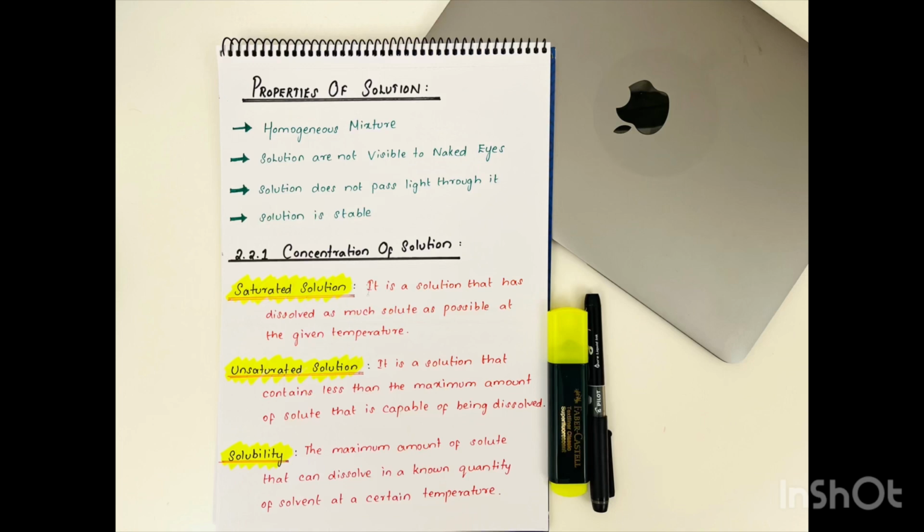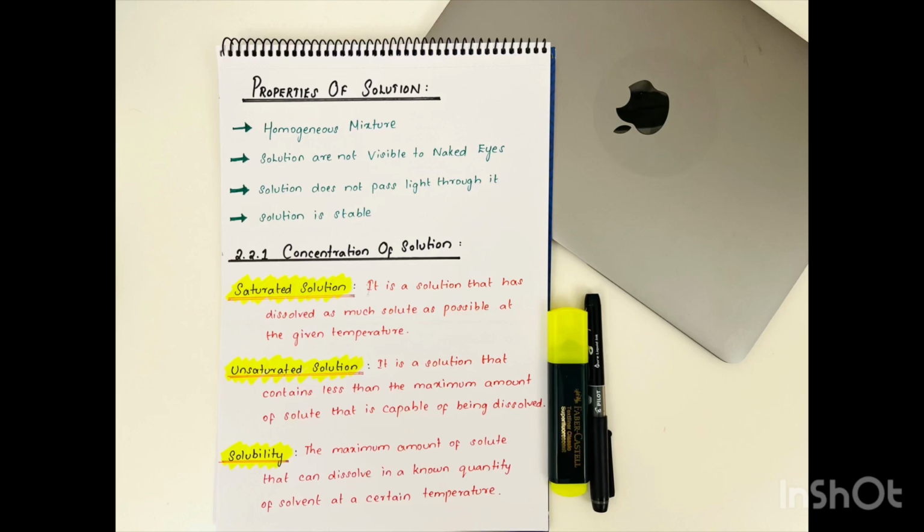Section 2.2.1 Concentration of solution. The amount of solute and solvent in a solution can always vary. Depending upon the amount of solute present in the solution, it can be categorized as dilute, concentrated, or saturated solution. Let me repeat. Depending upon the amount of solute present, it is categorized as dilute, concentrated, or saturated. Here there are very few important concepts that you have to learn before proceeding further.